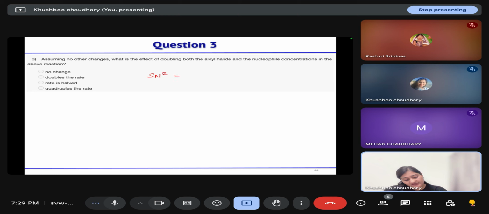That means the rate of reaction is directly proportional to the concentration of alkyl halide as well as the concentration of nucleophile. So on doubling, the rate of overall reaction will show no change, double the rate, be half, or quadruple the rate. That means 4 times. But which option is correct?